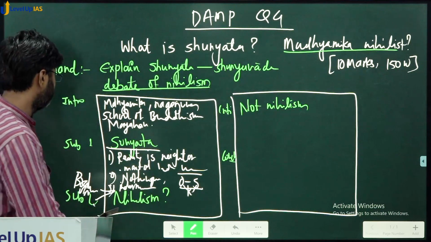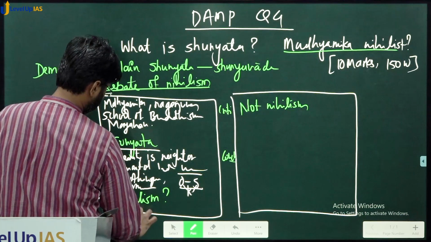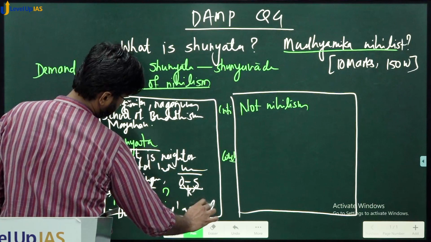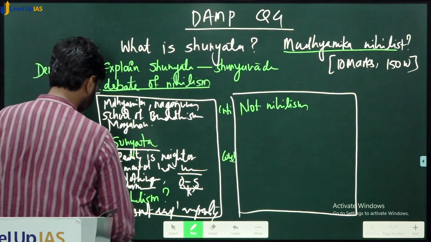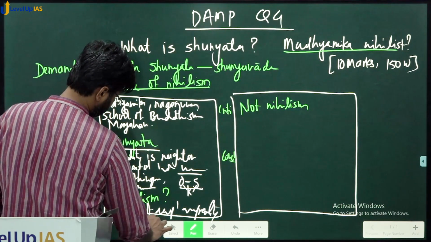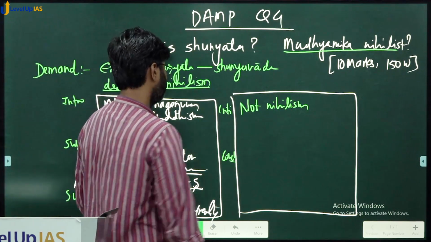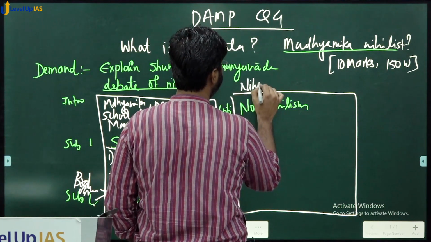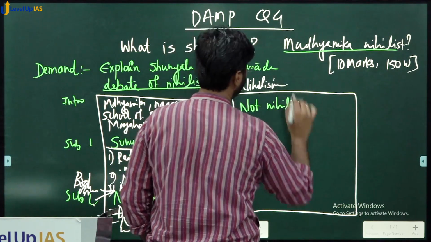Then comes nihilism. Why is it nihilism? Because it does not accept any reality, mental or non-mental, or rather it accepts nothingness as the only reality. So it tends to go closer to nihilism, or it appears to be going closer to nihilism.